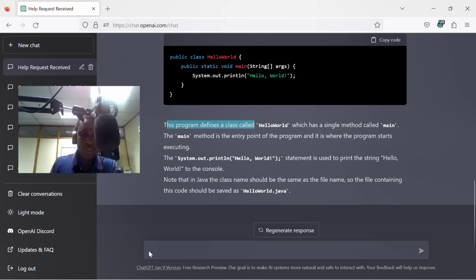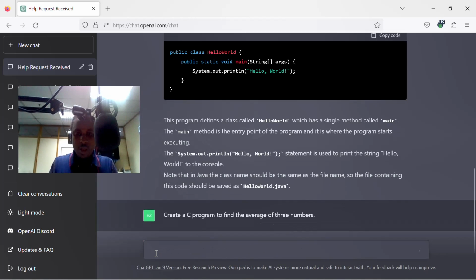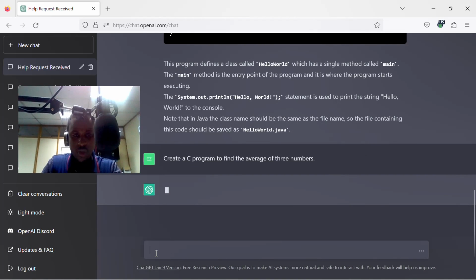I can even ask ChatGPT to create code for me. Create a C program to find the average of 3 numbers. Let me see if it is going to give us that code.